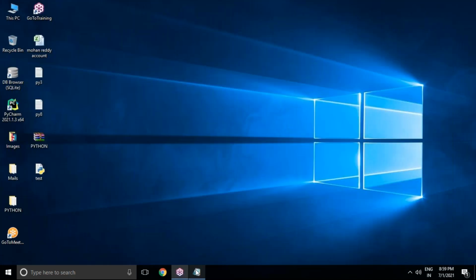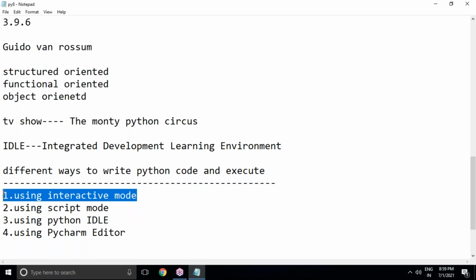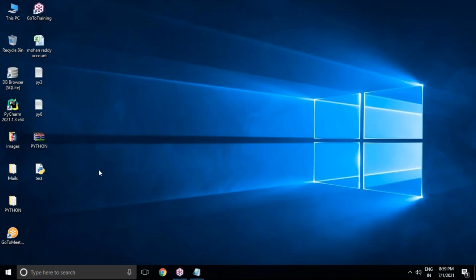Yes. Now you can see we are in interactive mode. We have done interactive mode, so how to write code in interactive mode, and we prepared script mode also. Our file is available here, test.py. Just now I showed how to run this test.py using IDLE software, and we can also run this code in command prompt.